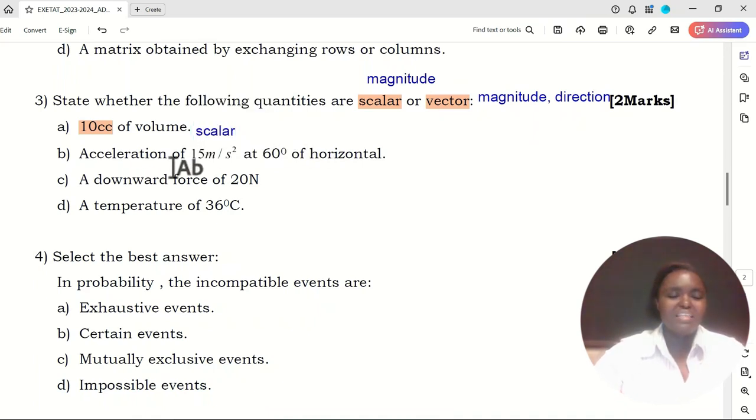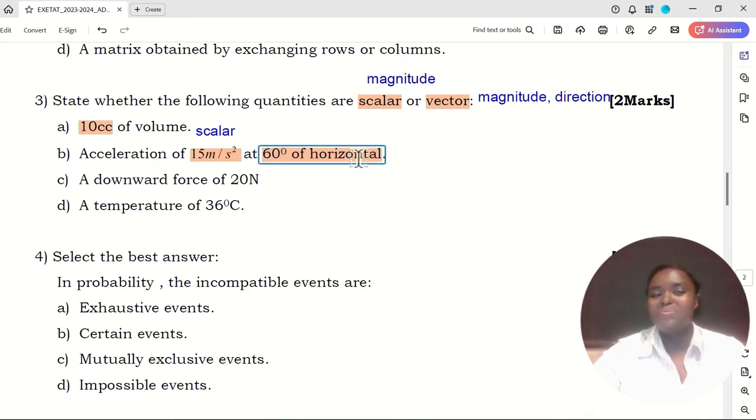Then B, acceleration of 15 meters per second squared at 60 degrees of horizontal. Here we have two things. We have the magnitude, 15 meters per second squared, and we also have the direction, 60 degrees of horizontal.